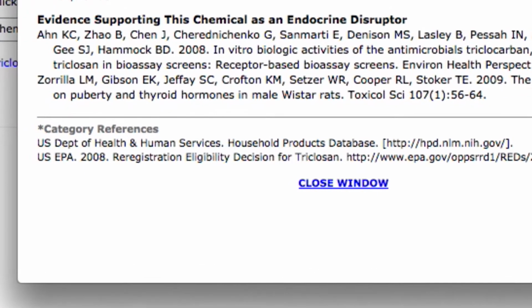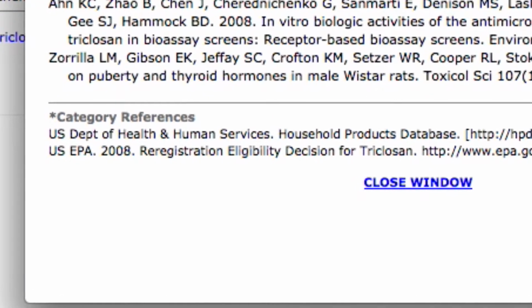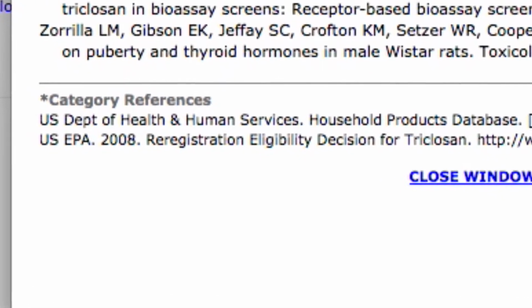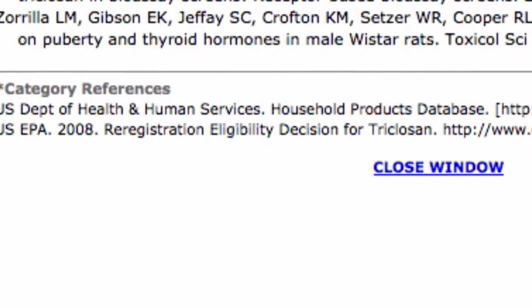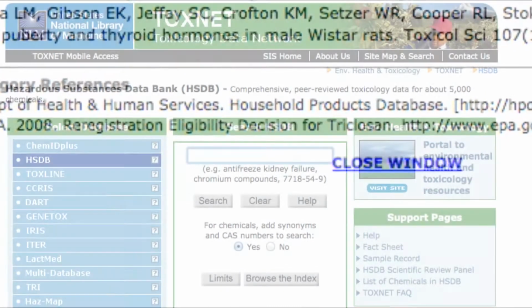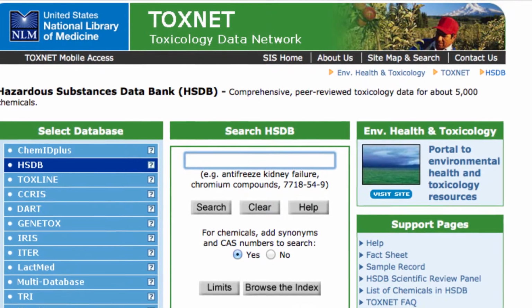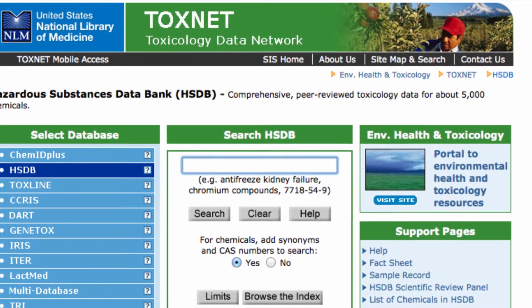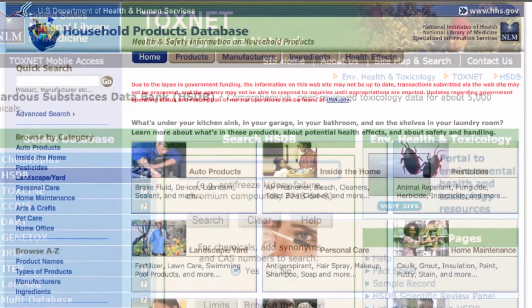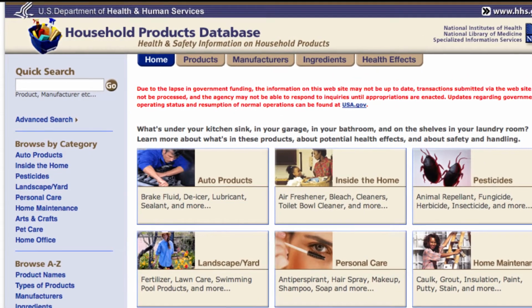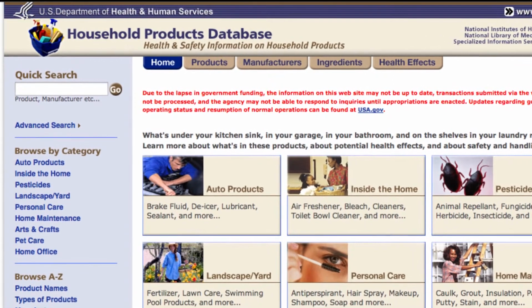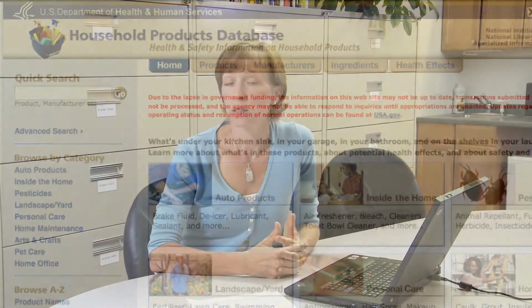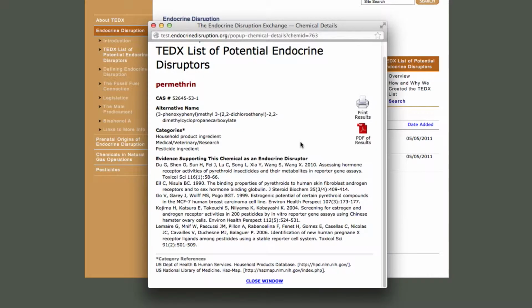Finally, on this page, you see references for where we found information on the sources and uses of each chemical. These were obtained by searching chemical CAS numbers primarily within databases that are compiled by the U.S. National Library of Medicine. Links to those databases are available on our website. It's very difficult to know every source or use of a given chemical, and even more difficult to keep up with changing product formulations. Sometimes the information is not even available to the public. So while we tried to be comprehensive, we can't guarantee that every use and source has been captured in our database.